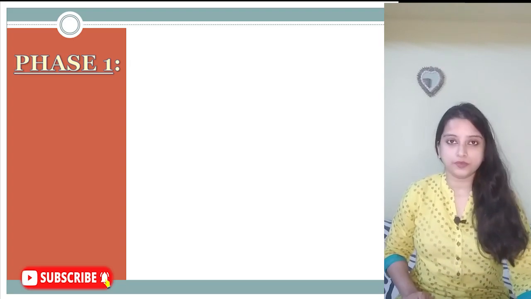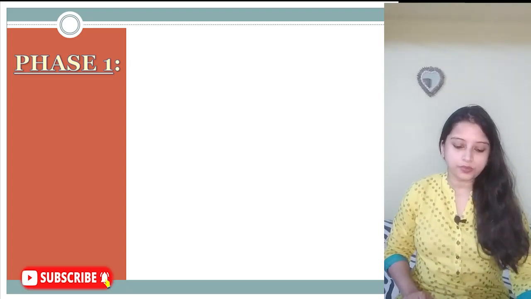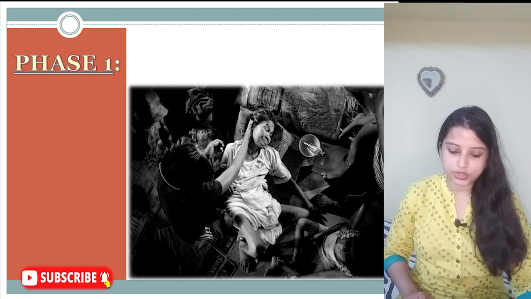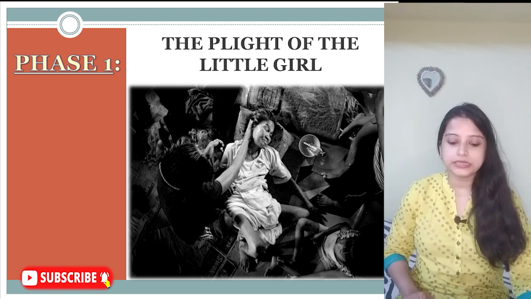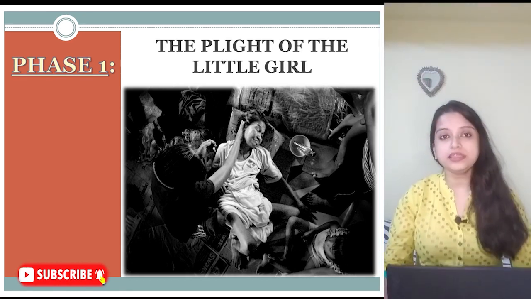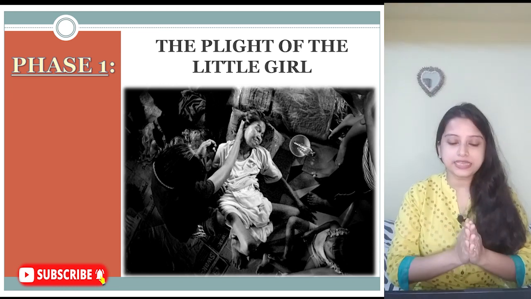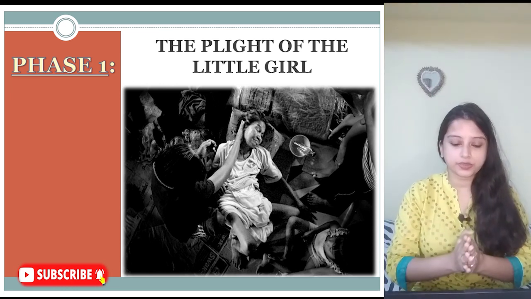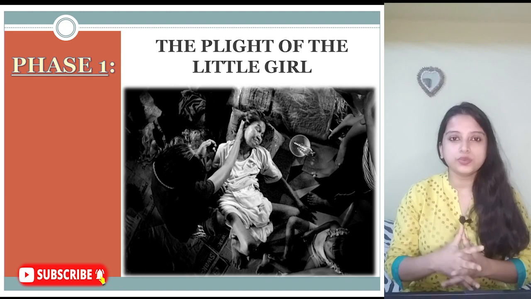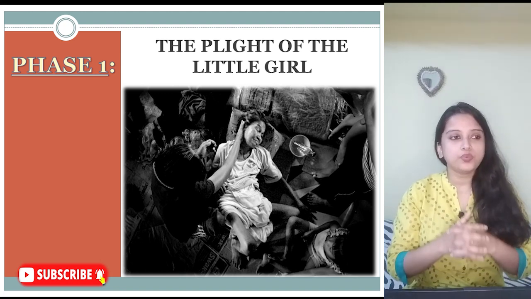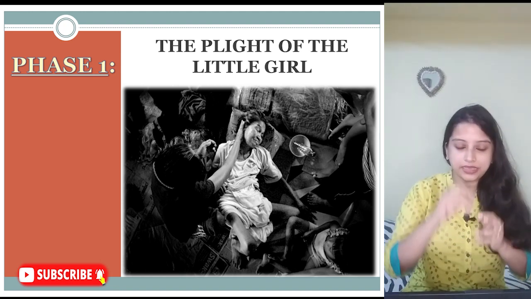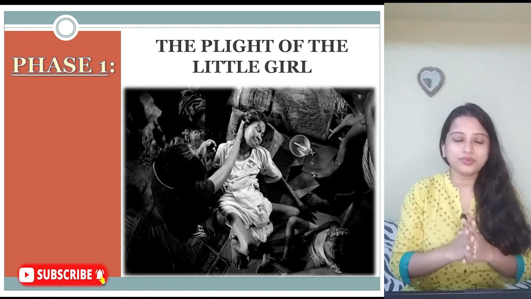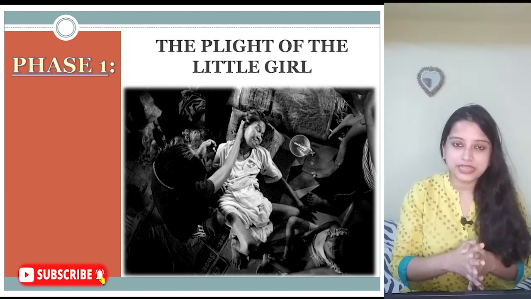So first one, which is phase 1. What is the picture? This is your picture. What is the question? The plight of the little girl. So in the story, the first thing that we see is that there is a lady who is a drunkard. She wastes her life completely because of all the bad habits that she has.